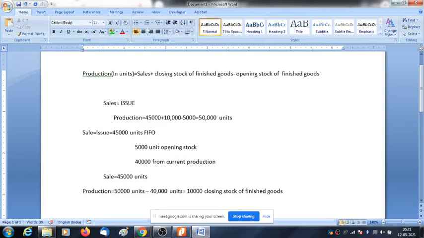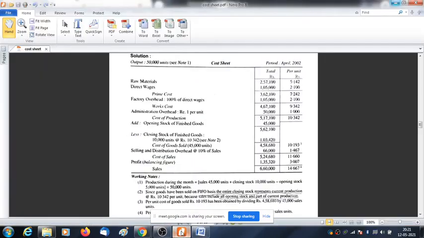Now this 10,000 closing stock that is remaining represents your current production, and that will be valued at the current production rate, that is 10.342. So we have multiplied 10,000 units with 10.342 to get this value, and we deduct the closing stock to have the cost of goods sold. Now tell me, is it clear or not, or which point you require some clarification?